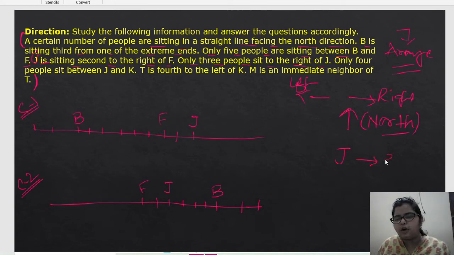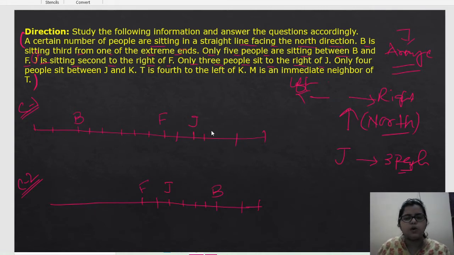Next, only 3 people sit to the right of J. So J's right, only 3 people will sit: 1, 2, 3. Now see, in case 1 it will be like this. In case 2, we can see that on the right side of J there are many people, more than 3. On the right side of J there are 1, 2, 3, 4, 5, 6 people.